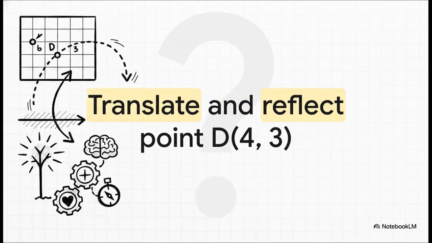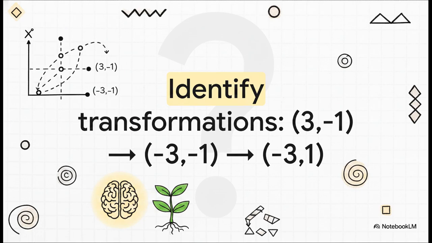Question 2 steps it up a notch. Perform a translation and a reflection on point D at 4, 3. Visualize point D right there on your mental graph paper, give it a slide, and then a flip. You're executing a precise 2-part command. Let's move on and see how this builds.